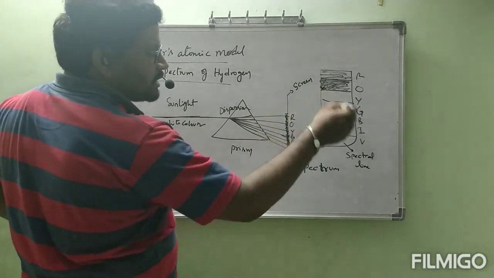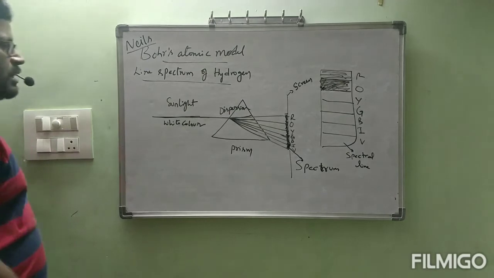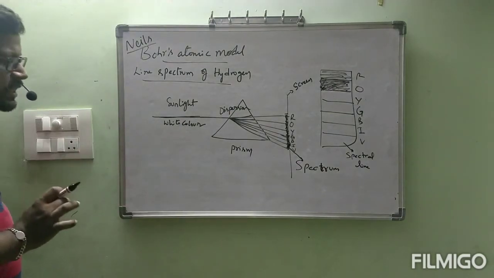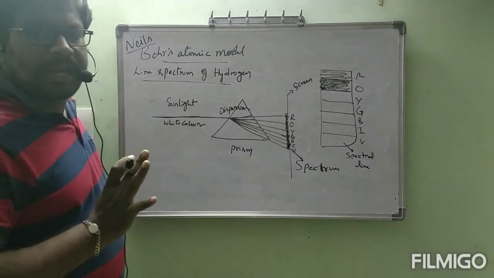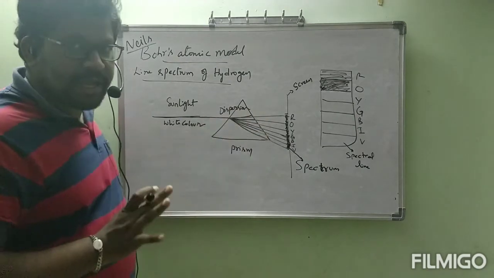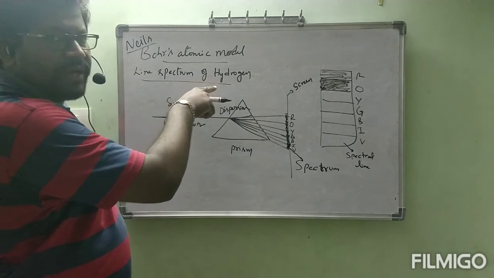And each one color is called a spectral line. This is the explanation regarding spectrum, and the introduction regarding spectrum and spectral line is what I gave now. Now I have to discuss the line spectrum of hydrogen.